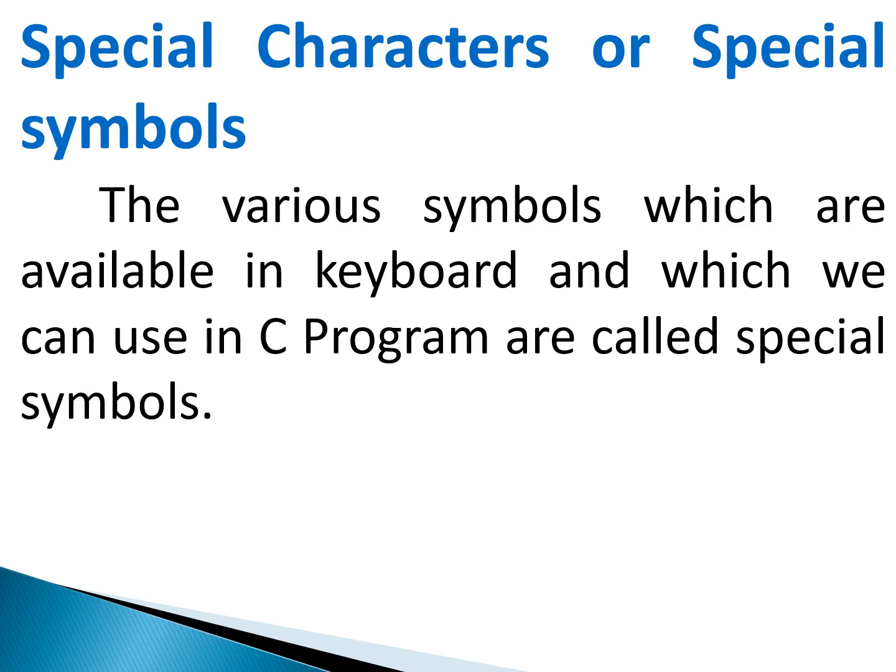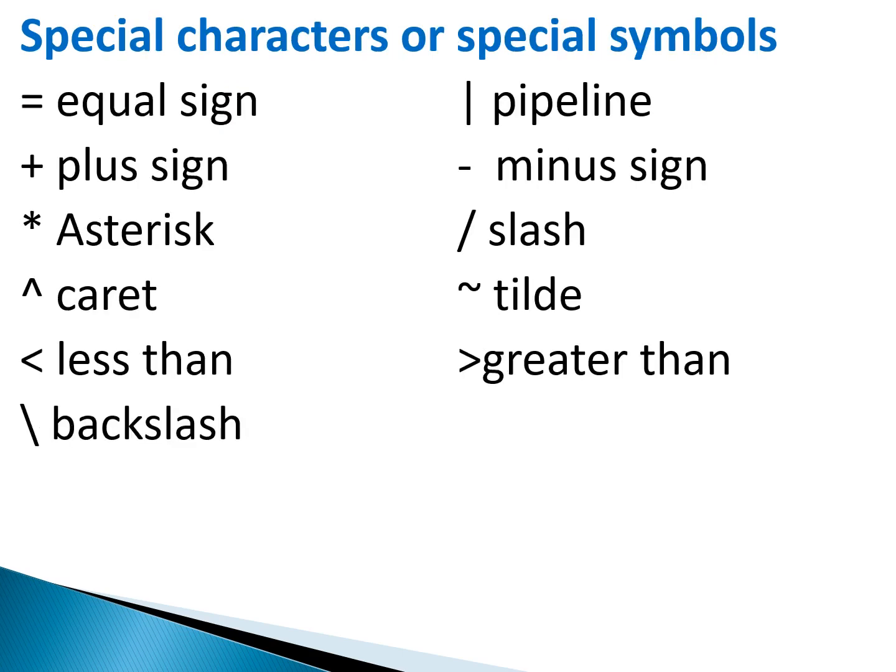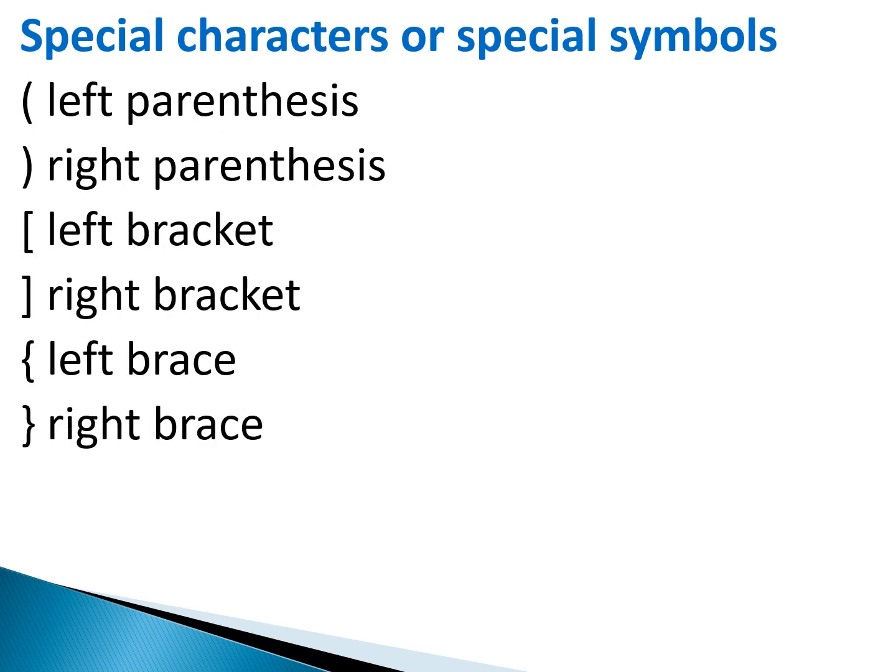Special characters or special symbols. The various symbols which are available on a keyboard and which we can use in the C programming language are called special symbols. For example, comma, period, colon, semicolon, etc. So these are the special symbols which we can see. These are all the other special symbols which are available and which we can use in the C programming language.